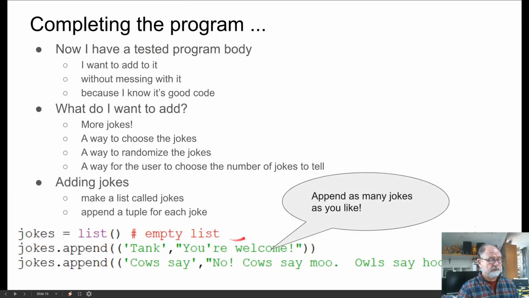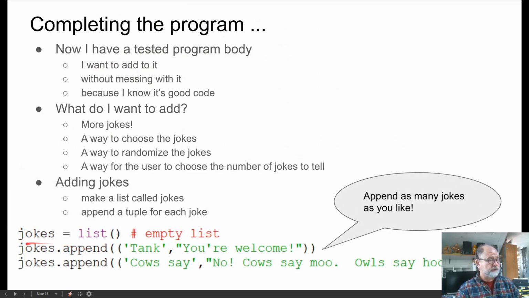So here's two. Jokes, make an empty list, then append to it. Here's the tank you're welcome joke, and here's the cows say joke, and I can append however many jokes I like as long as I have a prompt and a response to provide in a tuple.